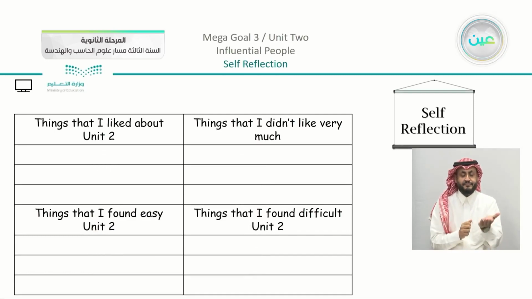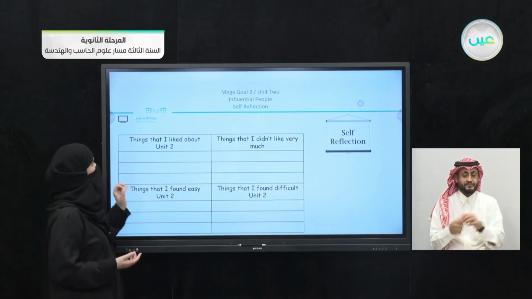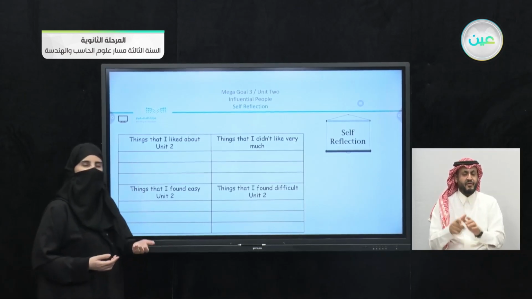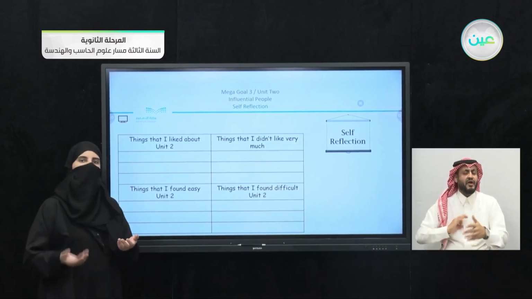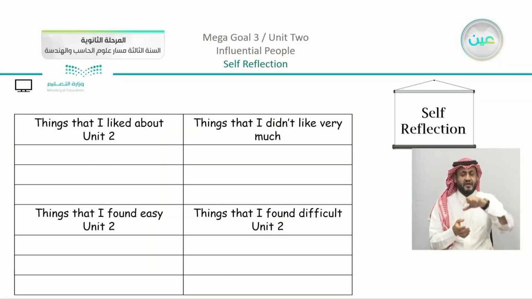Now we have, like Unit 2, there are going to be 4 parts. You are going to evaluate yourself. Now we have here the first part, which is things that I liked about Unit 2. So what did you find interesting and easy to study? We have things that I didn't like very much. So maybe you have a point of view.